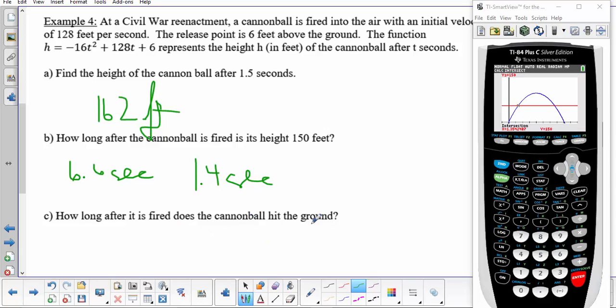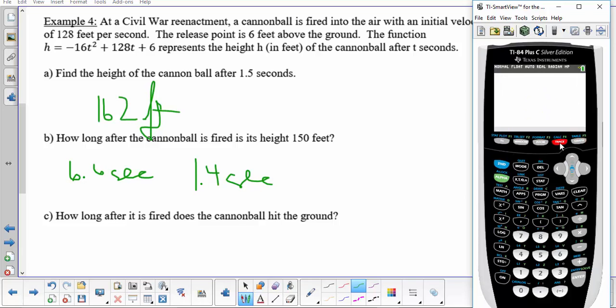So we have to think, what would I put in for h? Well, if I'm on the ground, my height is 0. So we go back to y equals, and so we'll change the 150 to 0. I'll just type in lots of zeros so I don't have to clear it. And then I'll hit graph again. So here's my cannonball. Here comes my 0.